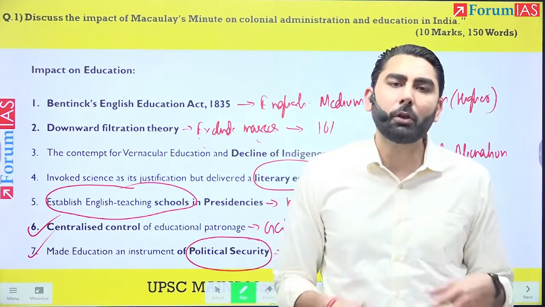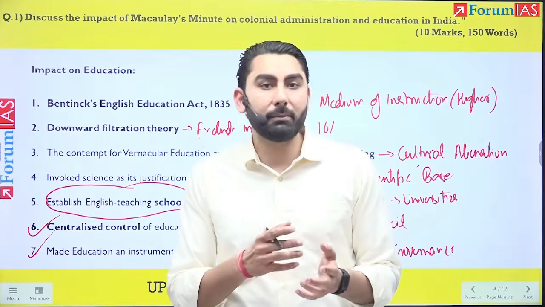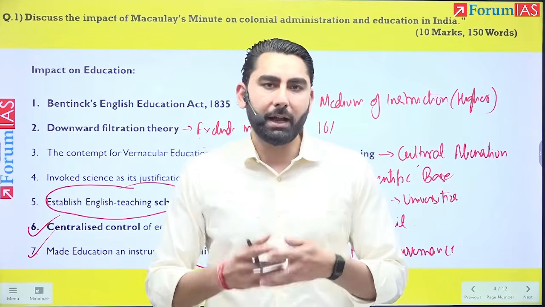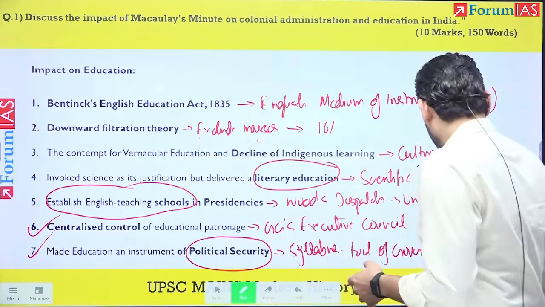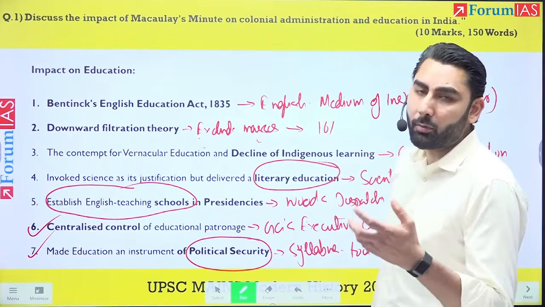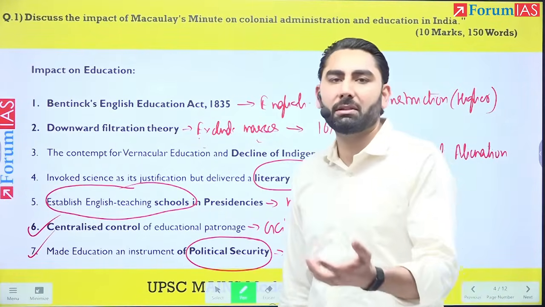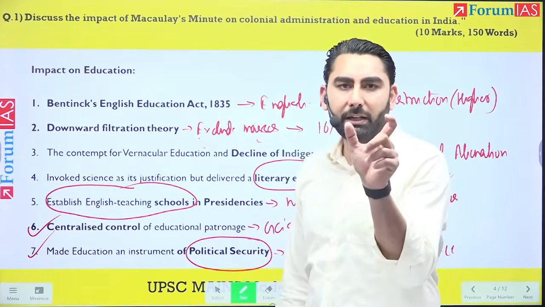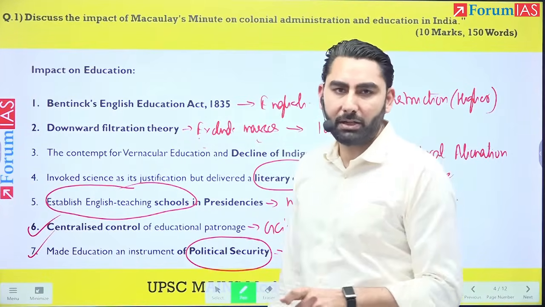Now, what were the unintended consequences that Macaulay did not intend, but happened? Whenever we talk about the rise of nationalism and socio-religious reform movements, Western education is always a major point there.